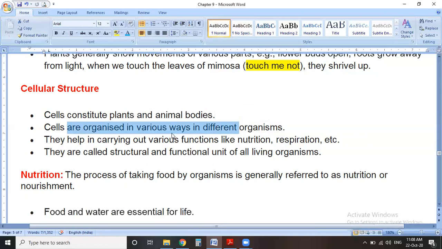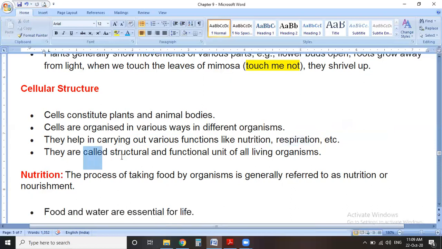So they do different functions and are organized according to their function or habitat in different organisms. They help in carrying out various functions like nutrition, because they absorb nutrients from food and provide us energy and growth, and functions like respiration and excretion.